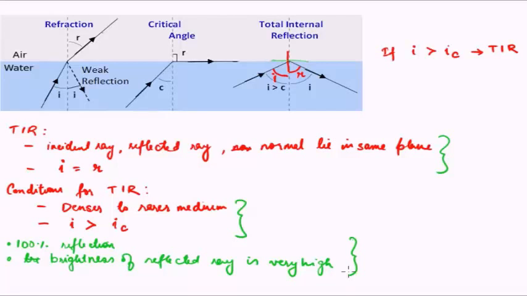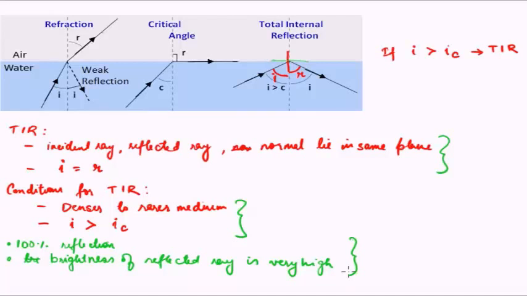As a result, the light can carry information to very large distances using total internal reflection. So this is a very, very important technological importance which is being provided by total internal reflection.